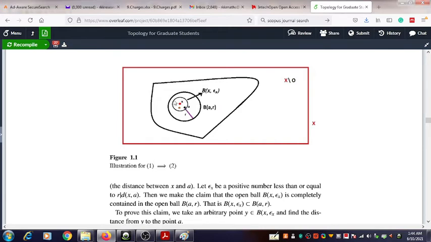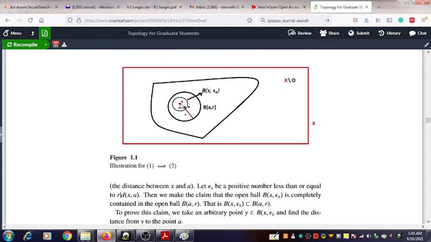That is the important point you should remember at this moment. Referring to the distance between the point x and the center A of the bigger open ball, that distance d(x, A) is less than what?